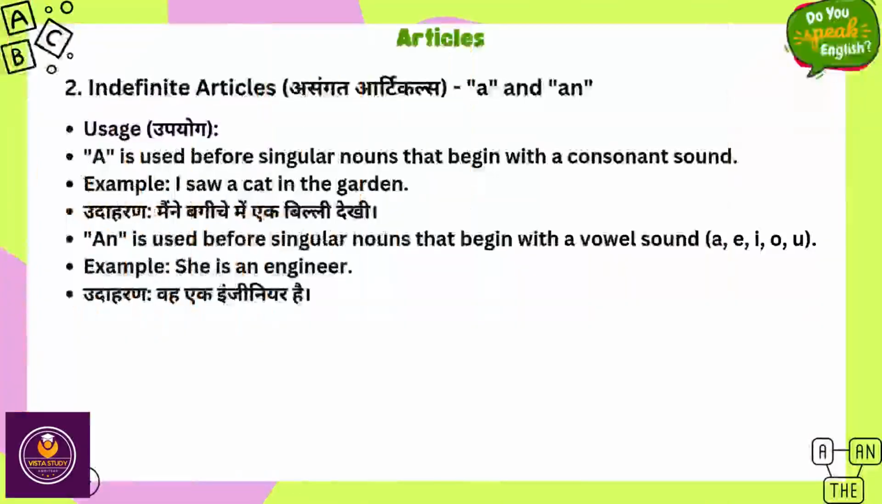2. Indefinite articles, a and an. Usage. A is used before singular nouns that begin with a consonant sound. Example, I saw a cat in the garden. An is used before singular nouns that begin with a vowel sound, a, e, i, o, u. Example, she is an engineer.